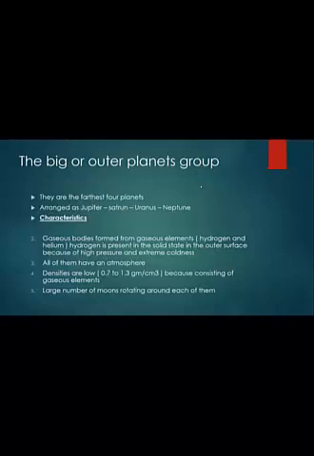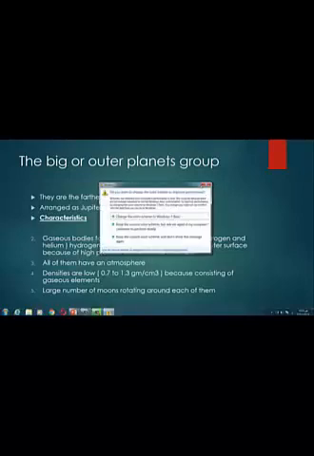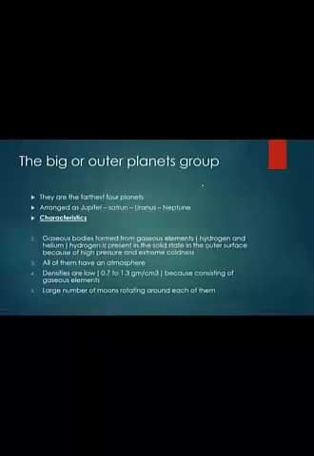Its characteristic: they are gaseous bodies formed from gaseous elements, hydrogen and helium. The hydrogen is present in a solid state in the outer surface because of 2 factors: high pressure and extreme coldness. So hydrogen is found in a solid state in the outer surface, and all of them have an atmosphere.